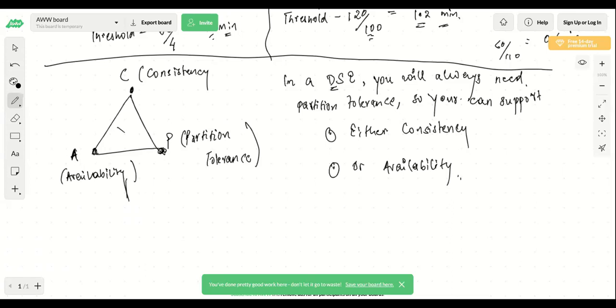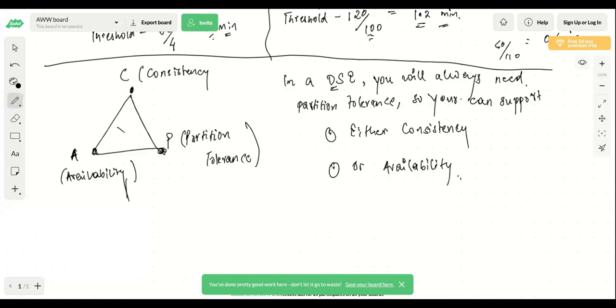Whenever there is availability, you will always get eventual consistency, and whenever there is consistency, you will eventually get availability. Why will you get availability? Because even if one server goes down, you will generally have a master, we'll come to that as well, but you have a master-slave configuration, and your slave will take the master position, and you'll try to bring up your system as soon as possible, because you need to serve the users. So what would you prefer, availability or consistency?